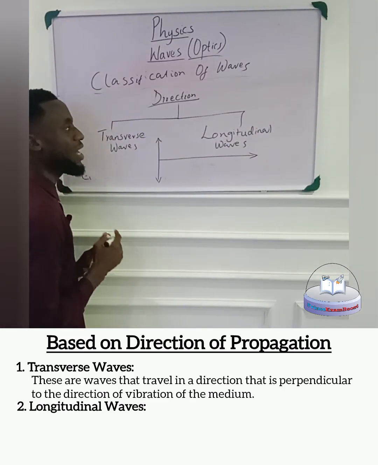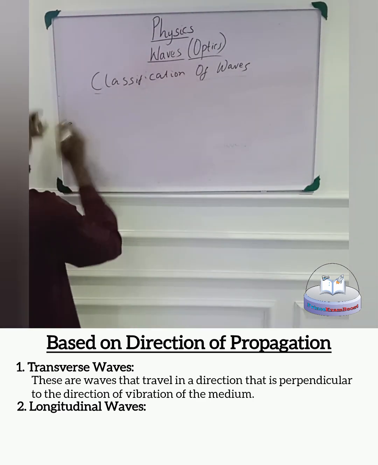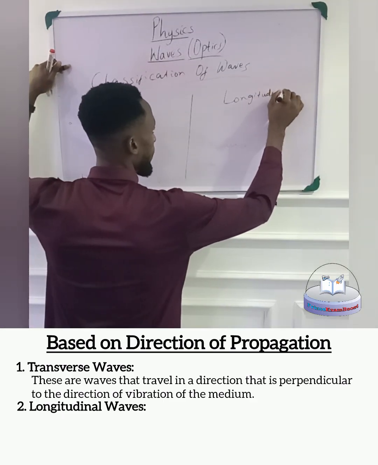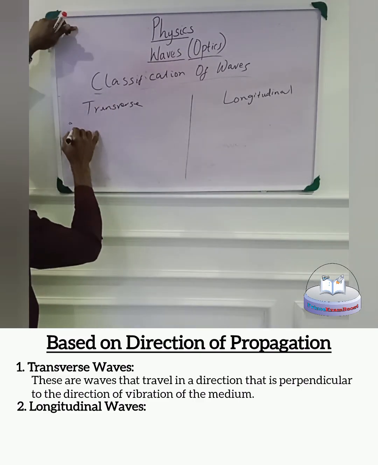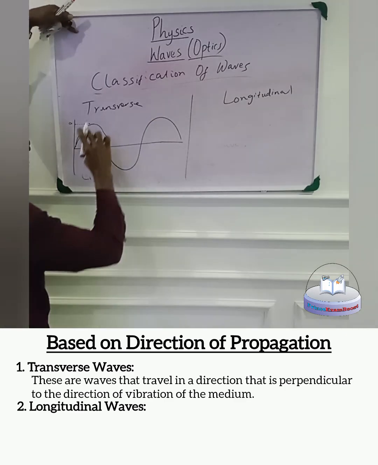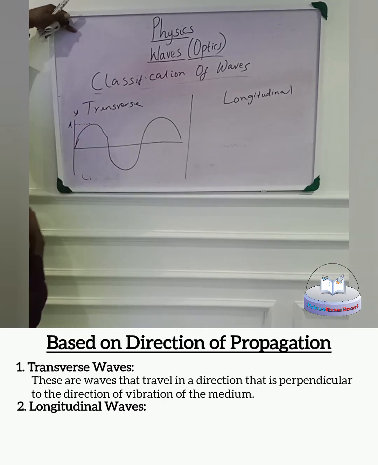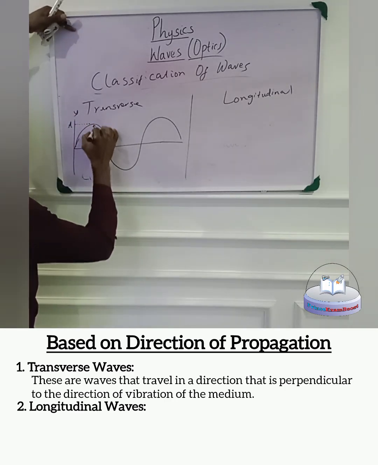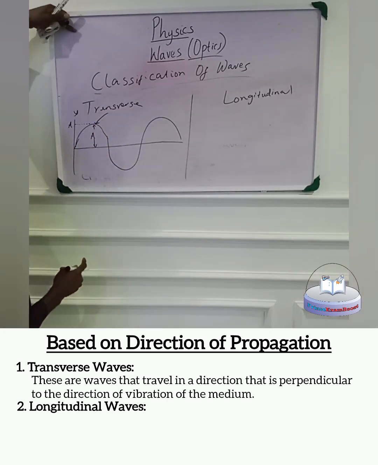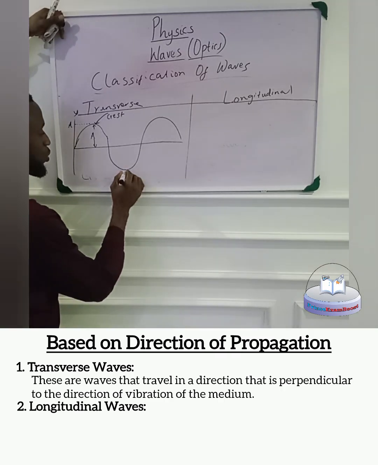So a transverse wave has a waveform which we will draw like this. So for the transverse wave, we have this. This maximum magnitude of displacement is called amplitude. It's called what? The amplitude. And that's measuring from here down to this point. That's the amplitude. But this top, the point of maximum displacement, that's called the crest, while we have the point of minimum displacement, which is called the trough.